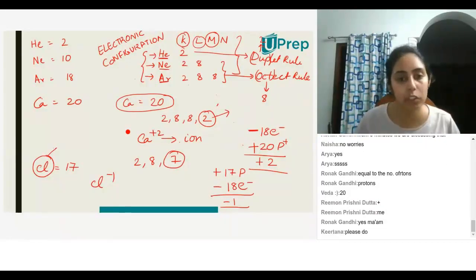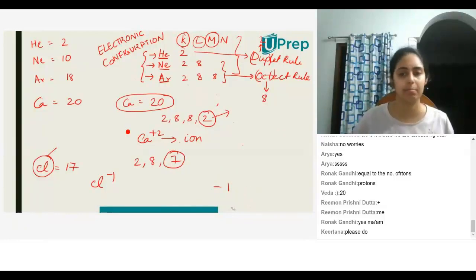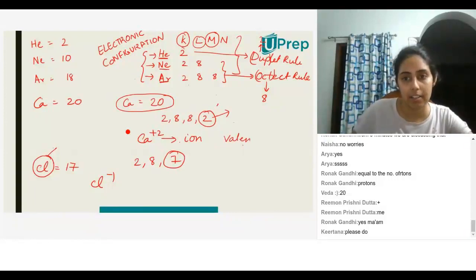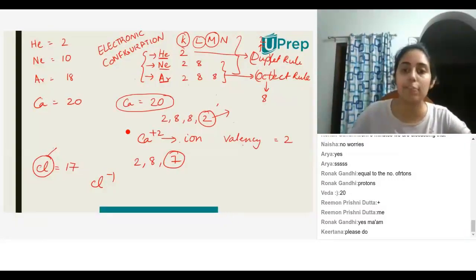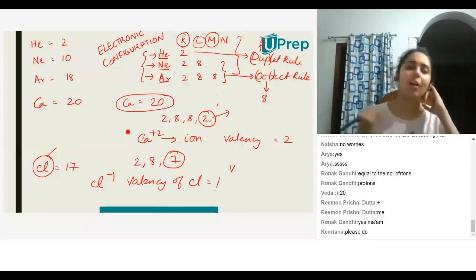Okay, so let us talk about valency now. Valency is nothing but the combining capacity of an atom. That is the fancy word, but what does that even mean? For example, the valency of calcium is 2. Valency of chlorine is 1. How do we get that?